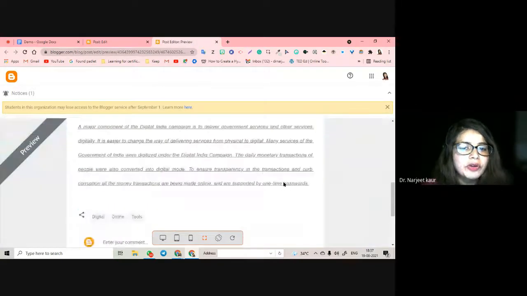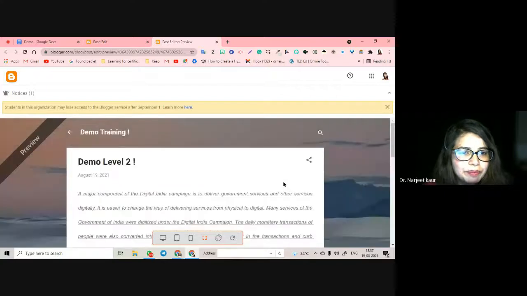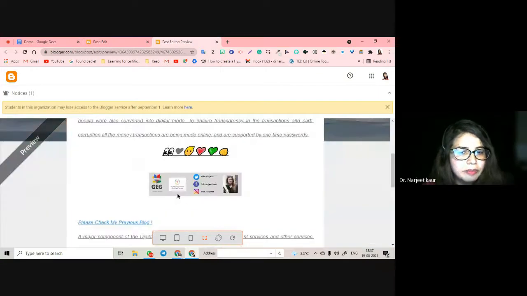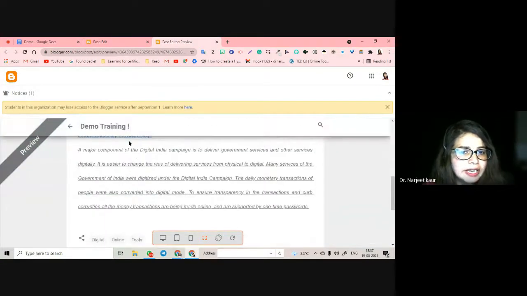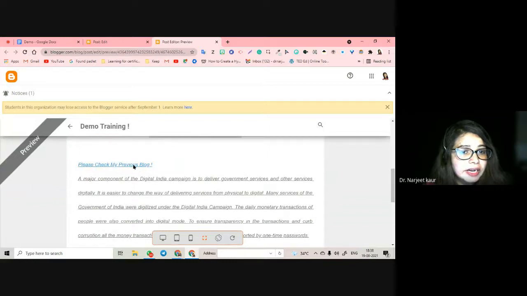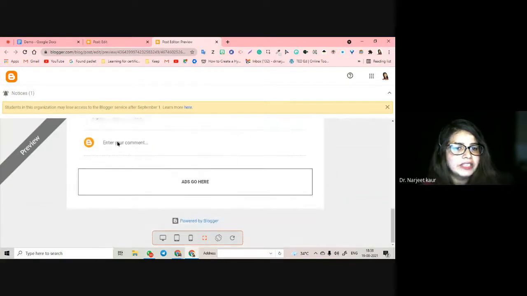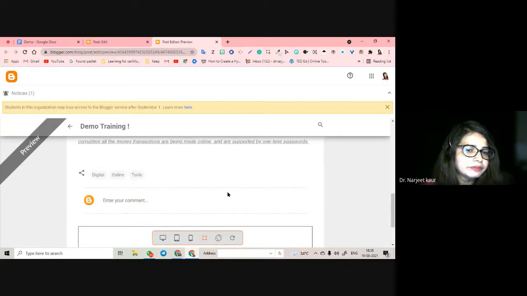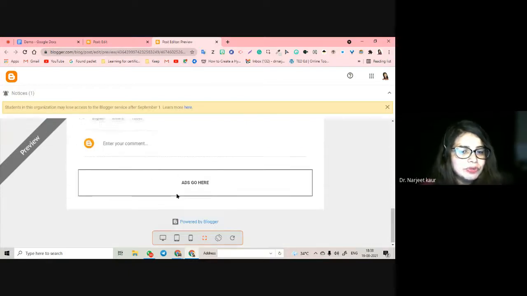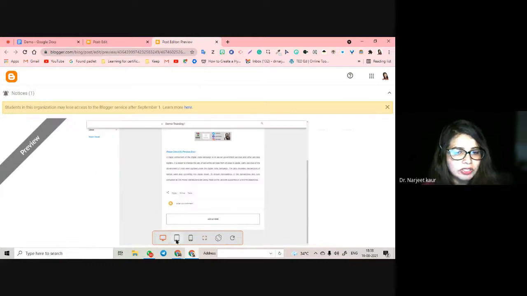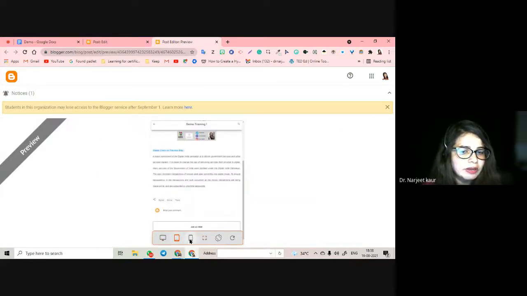So this is how your blog is going to look to people. All right, this is the link to your blog. If they want to send the link, this is the blog. All this is clickable. Remember, all these things are clickable when they see it, and they can enter their comments here. And these are the labels that we had added, right? So if they're looking for digital, if they're looking for online, if they're looking for tools, all this is going to be available for them to see. This is how it looks on a desktop. This is how it looks on an iPad.